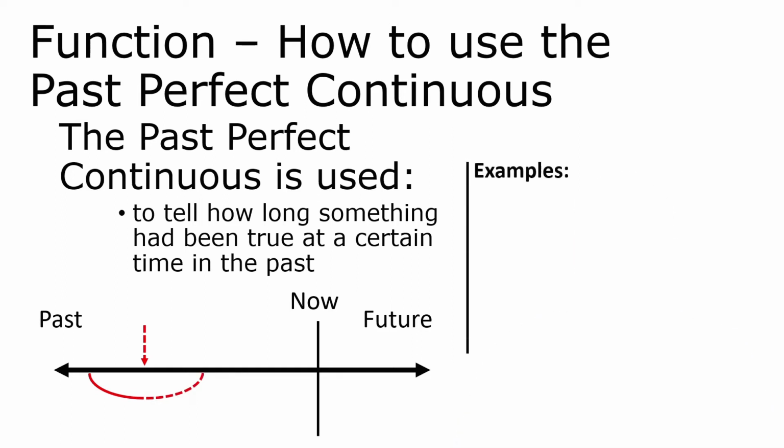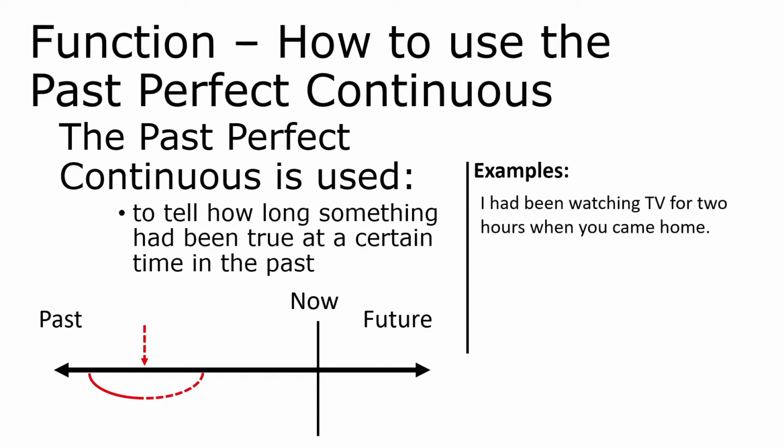Let's look at some examples. I had been watching TV, and what we're focusing on here is this, okay? I had been watching TV for 2 hours when you came home. Now, did I continue watching TV after that, or was that the end? Did I do something else? We don't know. This verb tense gives us no information on that.